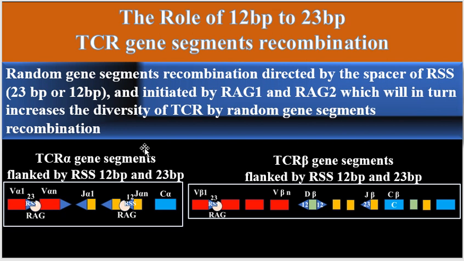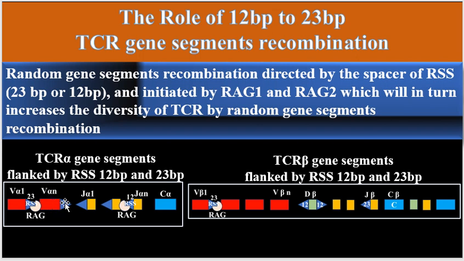And the gene segment recombination, as I mentioned, is directed by the role of 12 base pair to 23 base pair. That means the recombination or the joining takes place from 12 base pair in the direction of 23 base pair.